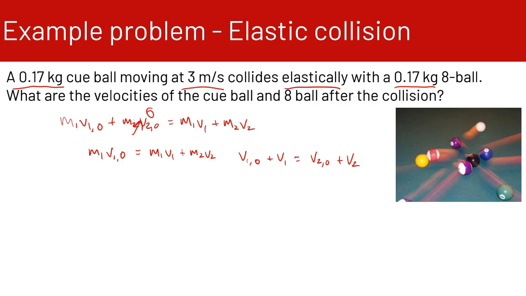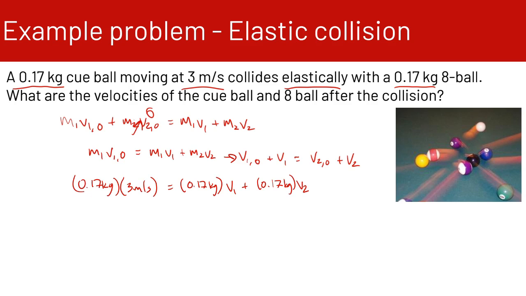All right, we're going to solve this as a system of equations. We've got two unknown variables, v1 and v2, and we have two equations. So first, let's write down what we have. Mass 1 is 0.17 kilograms times v1 naught, which is 3 meters per second, and that's equal to mass 1, 0.17 kilograms, times v1, which we don't know, plus mass 2, 0.17 kilograms, times v2, which we don't know. Then if we look at our second equation, we have v1 naught plus v1 is equal to v2 naught plus v2.